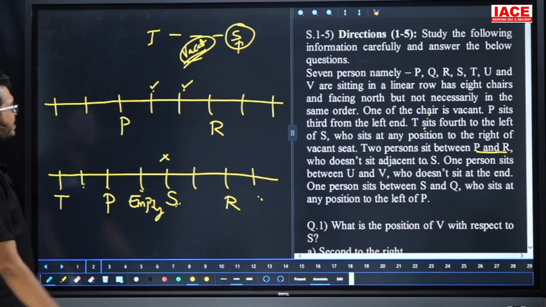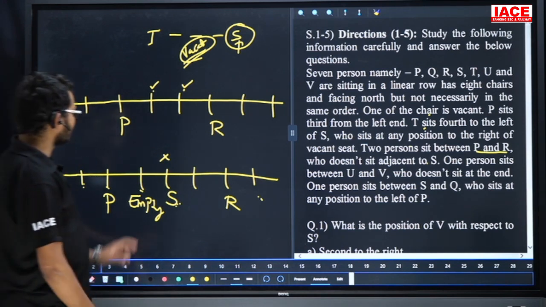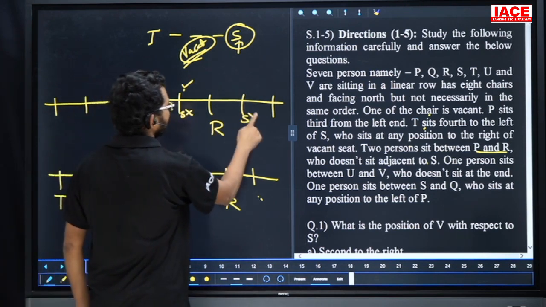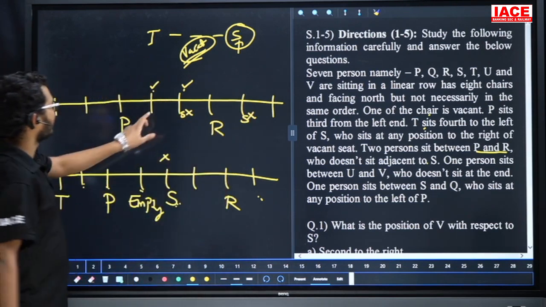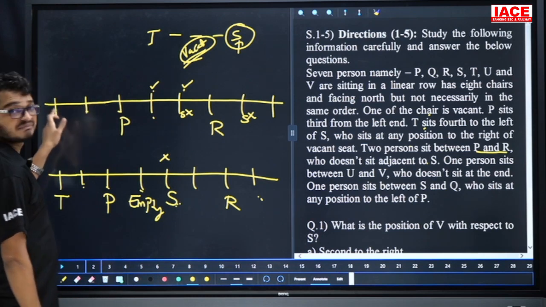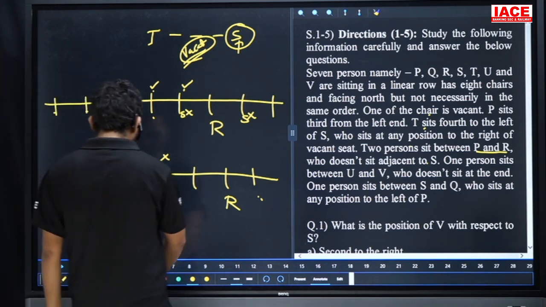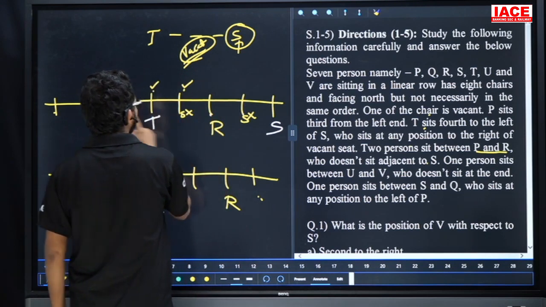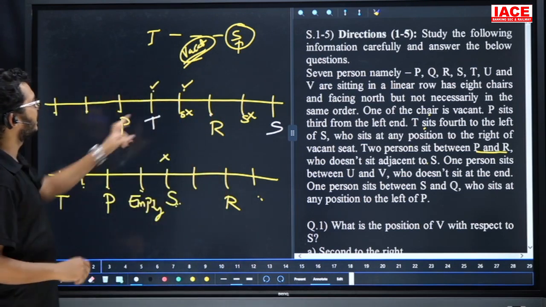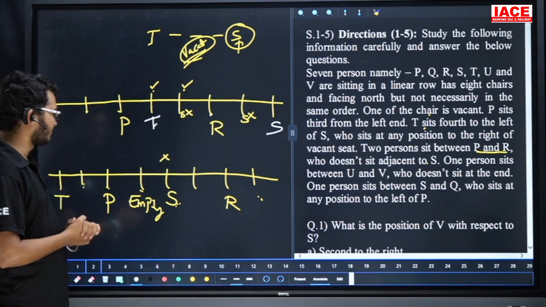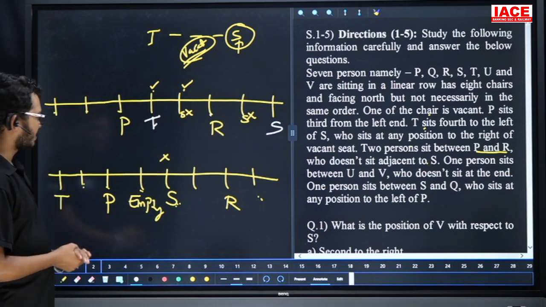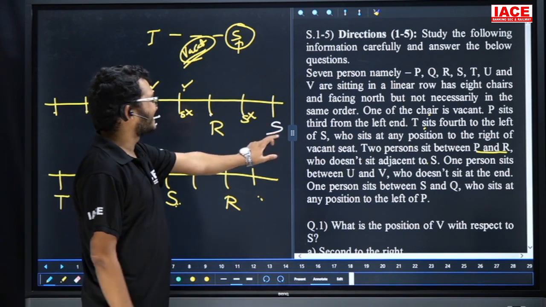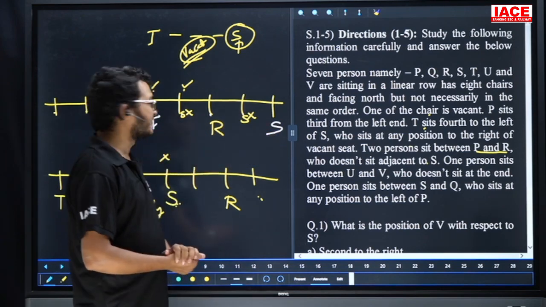Now, friends, check here. Our requirement is that T is fourth left of S, but S is not a neighbor of R. That means S here has no chance. Suppose if I take S here, first left, second left, third left, no chance. Then if I take this one as the spot, S is here: 1, 2, 3, 4, this one is the spot for T. Next, again, T is fourth left of S. Leave it. Next point, friends, check here. Our requirement is that S is right of the vacant chair.